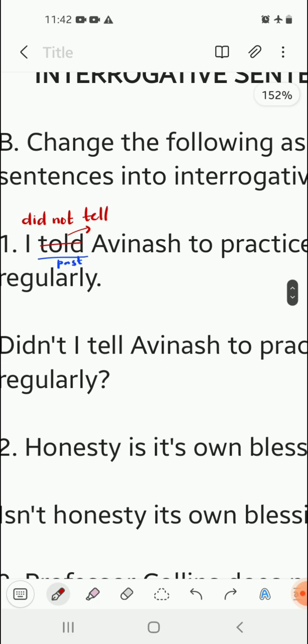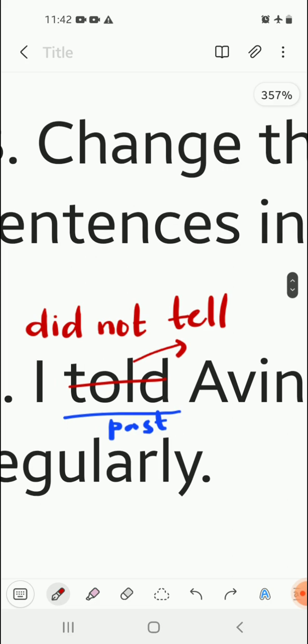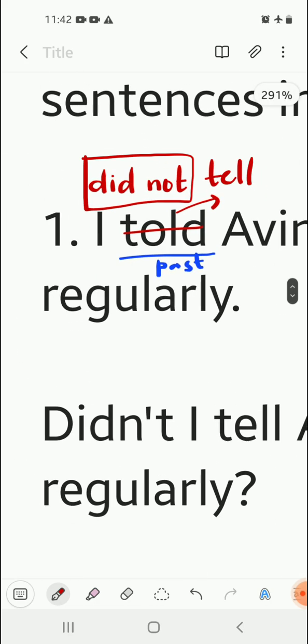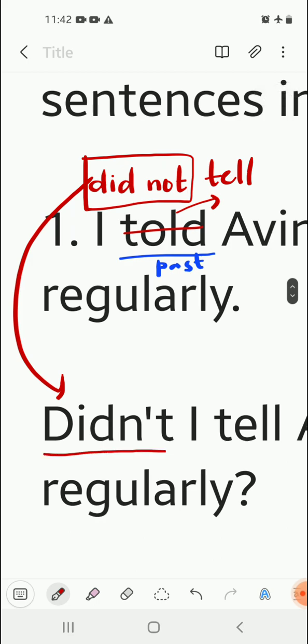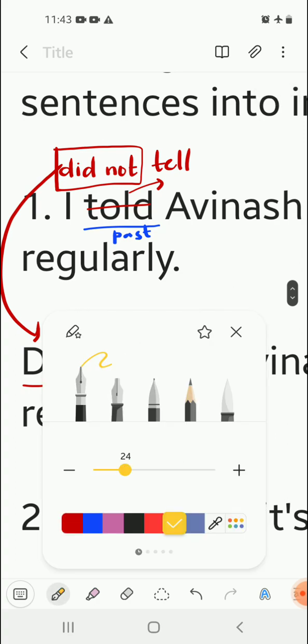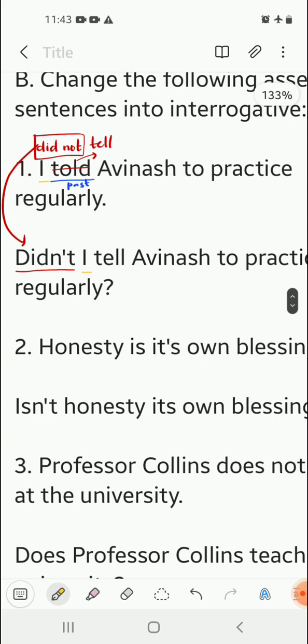So we got the sentence in negative form, that is "I did not tell Avinash to practice regularly." Now did not is written in short abbreviated form like didn't. So the sentence will begin with didn't. So "didn't I", and the rest of the sentence remains just the same: "Didn't I tell Avinash to practice regularly?"